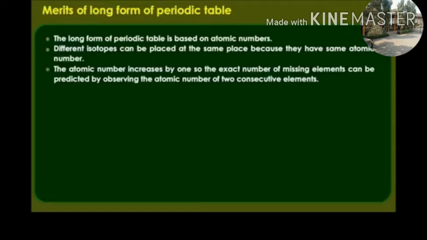The atomic number increases by 1, so the exact number of missing elements can be predicted by observing the atomic numbers of two consecutive elements. Missing elements can be predicted easily due to the increase by 1 in the periodic table.